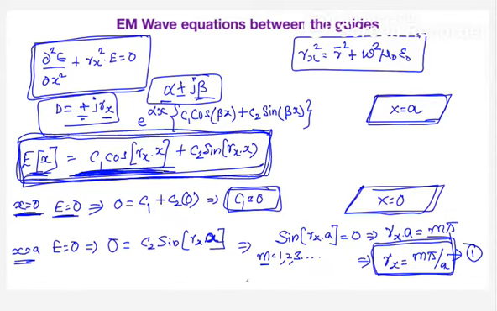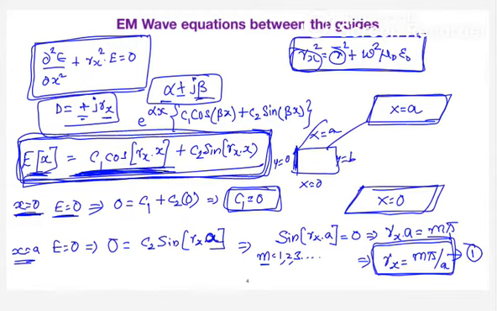Once you know the value of gamma x, you can easily define gamma bar using this equation. The change in rectangular waveguides is that, in addition to the x plates, x equal to 0 and x equal to a, you will have another set of plates, y equal to 0 and y equal to b.